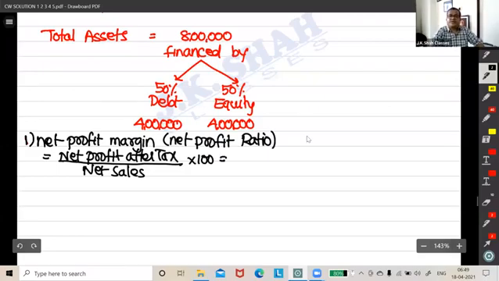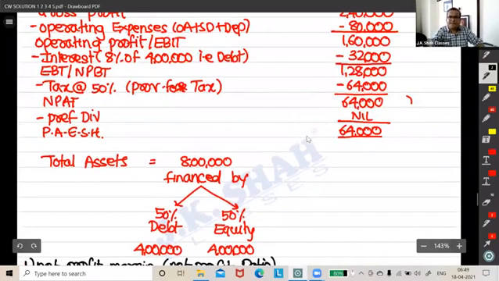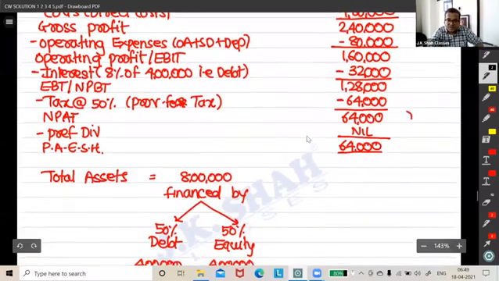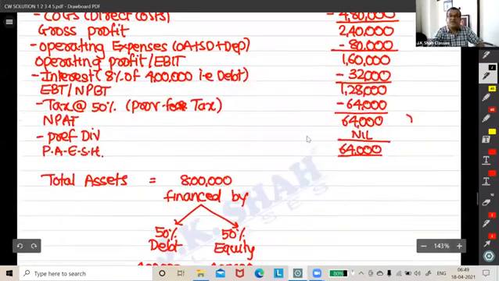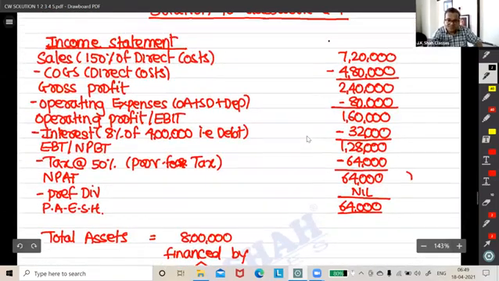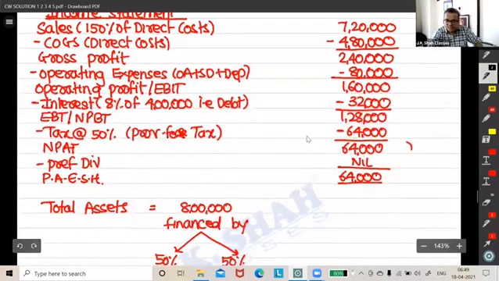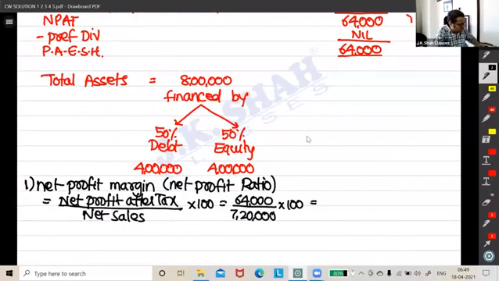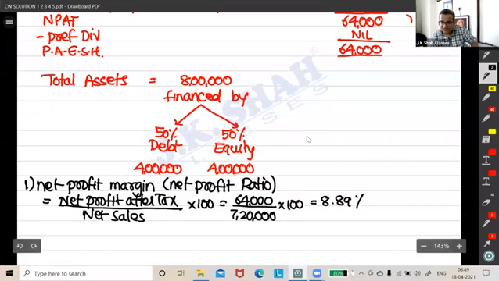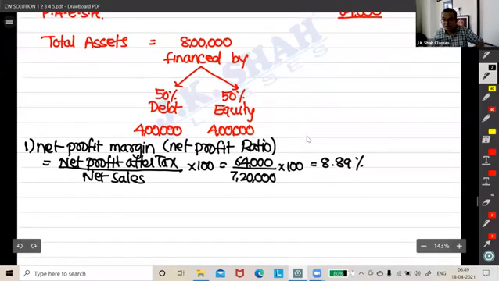So our net profit after tax was how much? 64, sorry, 64. And the net sales is how much? 7,20,000. Percent: 8.888888. So make it 8.89. Some people have written 8.98 in the answer, so make sure that you write a correct answer.